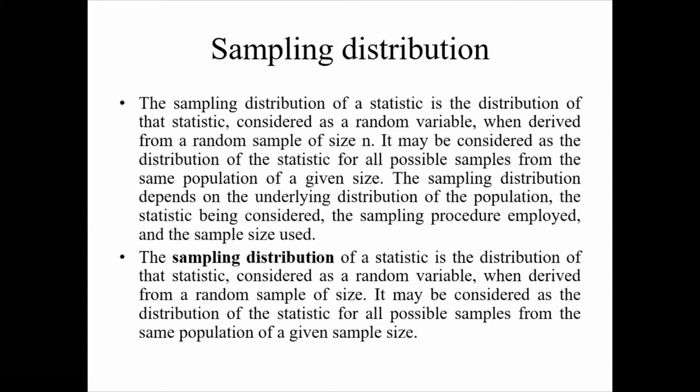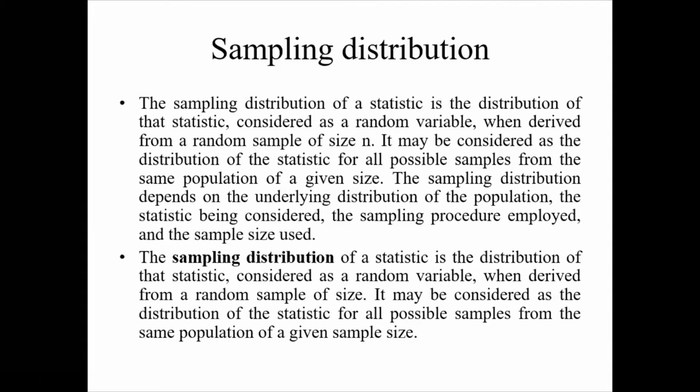For example, I take five samples: first time 50, second time 60, third time 40, next 80, and again 100. And I calculate the average height of students in each sample.